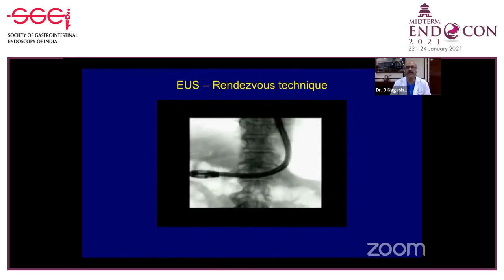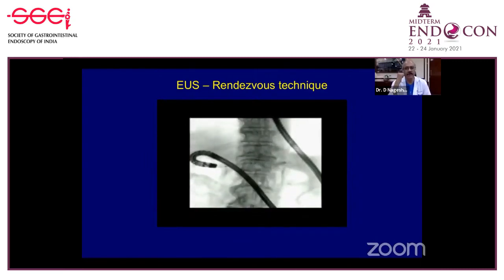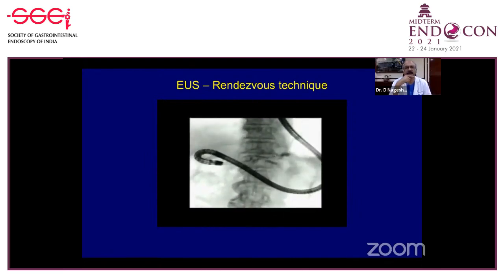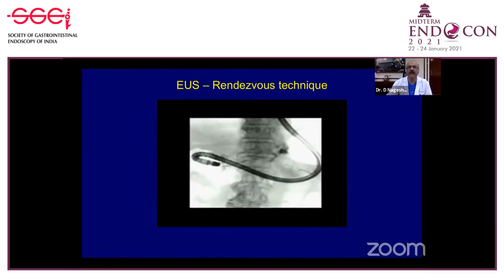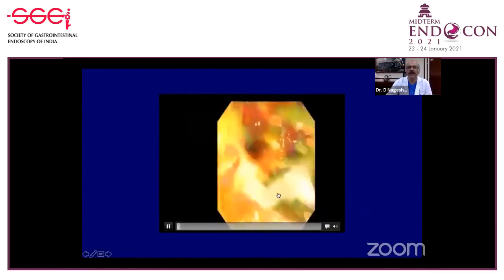On rare occasions, if you have a very long guide wire, 480, you can sometimes take it out on both sides and then put your stent, because then you get enough force to even pass very difficult strictures. But you can see here, we are actually putting a balloon here, dilating the stricture, because we have good access now with guide wire on both sides. And then once it's dilated, we can do a sweep, remove whatever is inside, and then put a stent in these cases. So this rendezvous is quite useful this way.